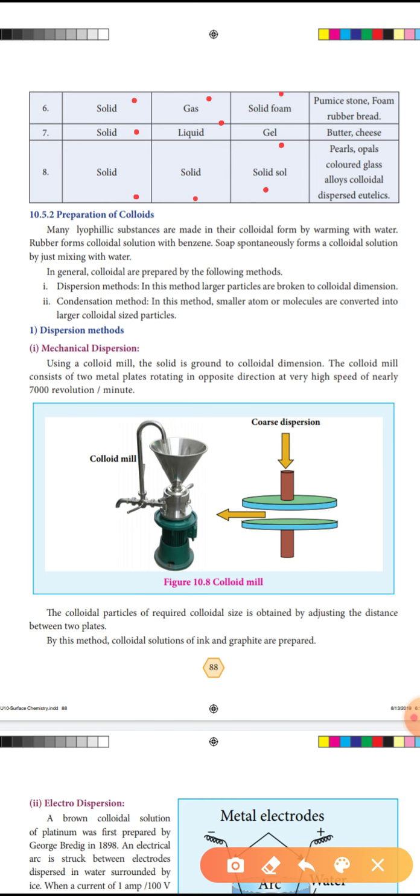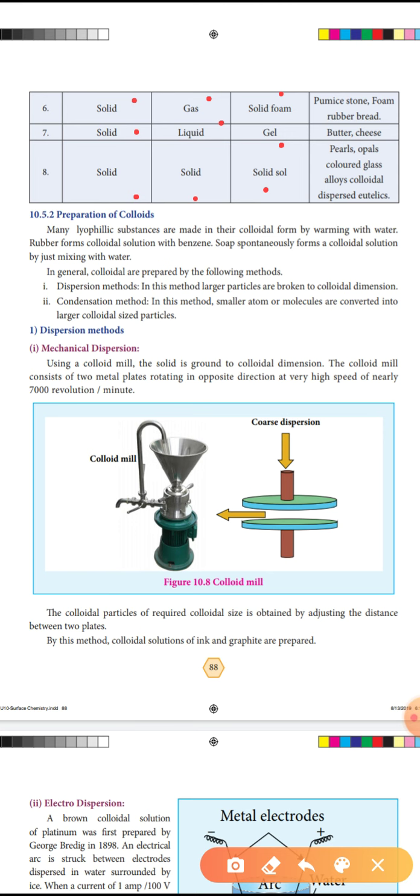Next one is the condensation method, just the opposite. In this method smaller atoms or molecules are converted into larger colloidal size particles. So preparation of colloids, 2 methods.